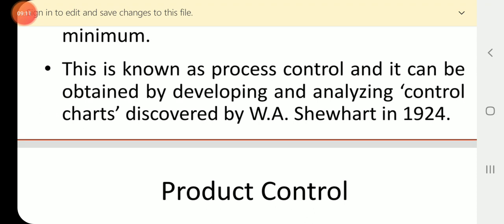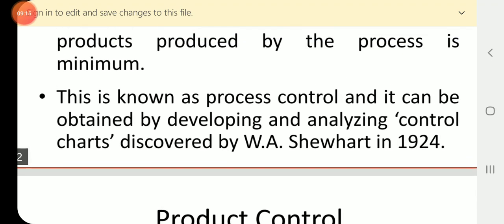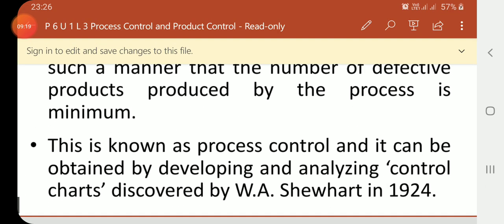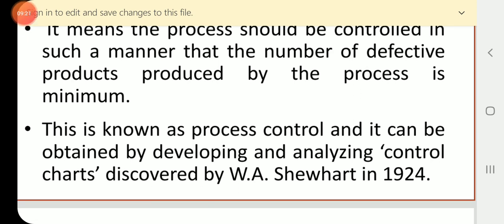That is, controlling and maintaining the quality of the product at certain specified standard levels is nothing but process control.